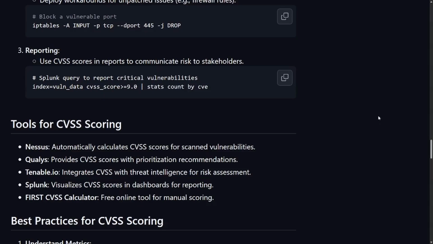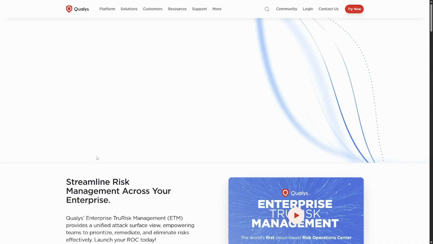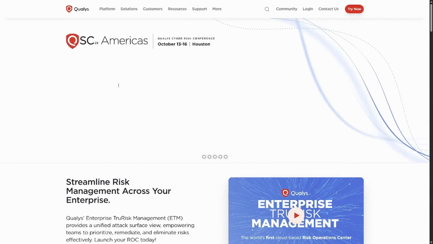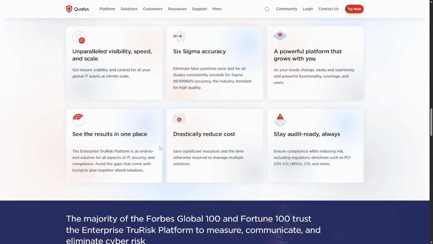Use CVSS scores and reports to communicate risks to stakeholders. Splunk query to report critical vulnerabilities. Tools for CVSS scoring. We have Nessus, Qualys. I don't know what Qualys is. I'm going to look it up. Everything is using agentic AI, right? But it looks like this one is actually pretty good too.